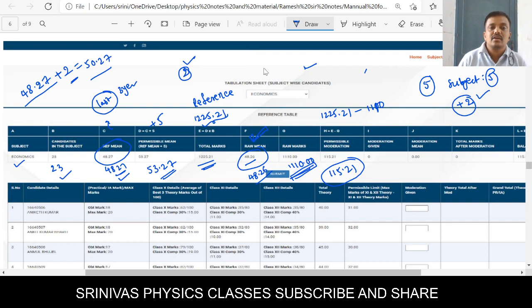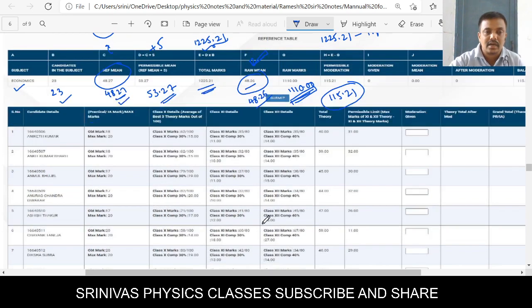It is better to increase the subject average of each subject by 2 from the reference mean. Then every subject average will be increased by only 2, and overall it is also increased by 2. Okay, let us go down and see how we can correct.